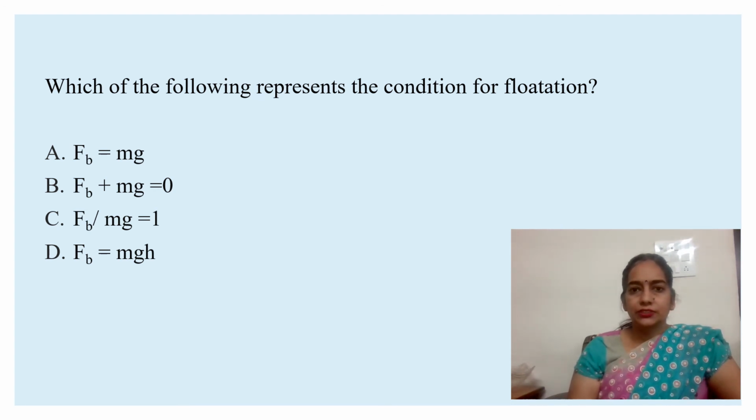If buoyant force equals object weight, the object will remain suspended at that depth. If buoyant force is greater than object weight, the object will rise to the surface and float. If buoyant force is less than object weight, the object will sink, and buoyant force is always present whether the object floats, sinks or is suspended in the fluid. Fb equal to mg is the correct option.